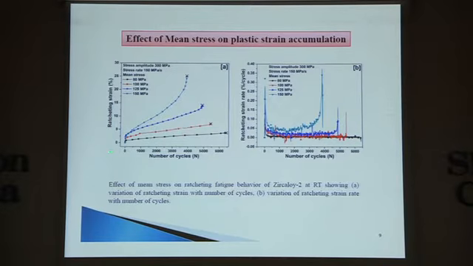It's the ratcheting strain versus number of cycles in the first plot A, and the second plot is the ratcheting strain rate per cycle with number of cycles. You can clearly see that an increase in mean stress leads to a decrease in life. First, the life is continuously decreasing, and second, the severity of increase in plastic strain is not that pronounced in this particular case of mean stress. When I go to the next slide, you can see how it is changing.